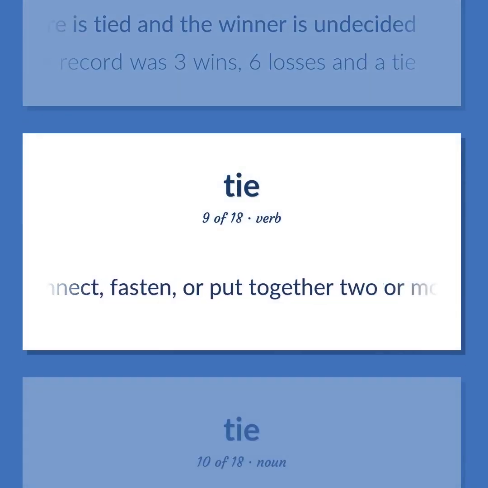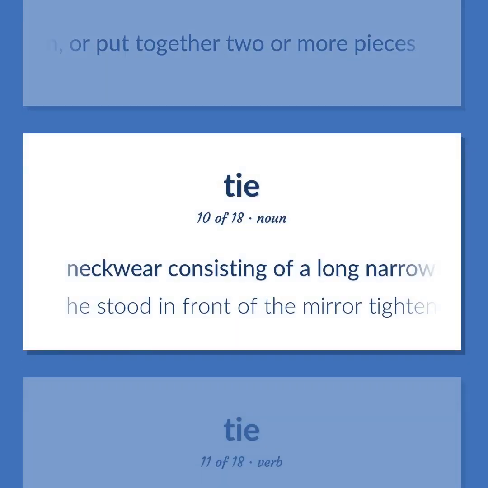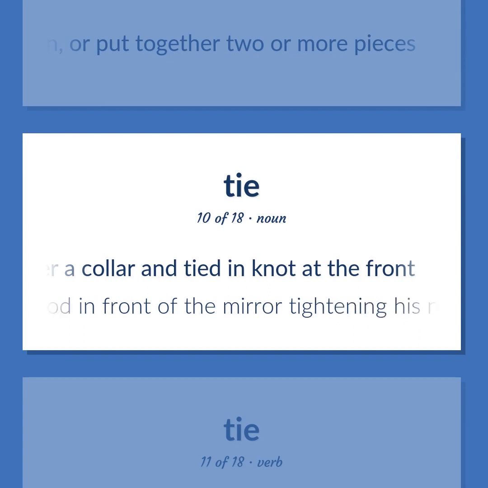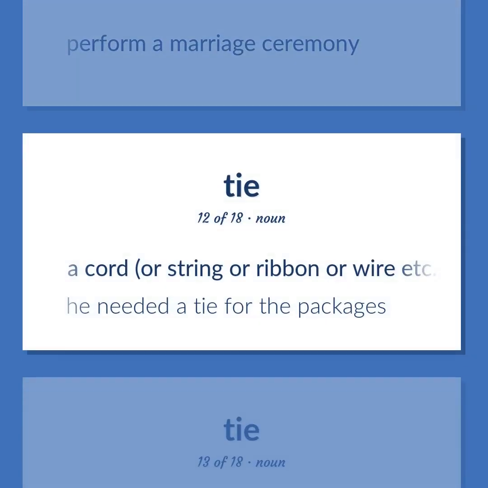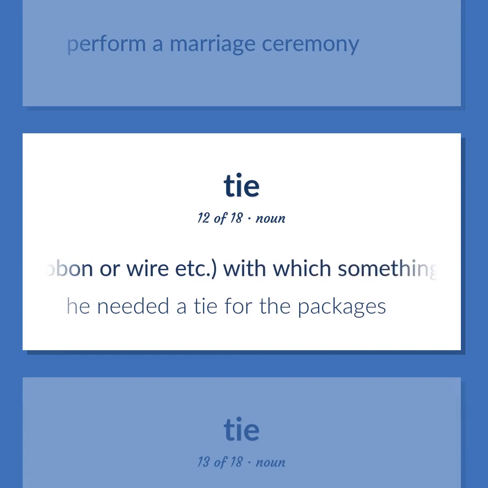Connect, fasten, or put together 2 or more pieces. Neckwear consisting of a long narrow piece of material worn, mostly by men, under a collar and tied in knot at the front. He stood in front of the mirror tightening his necktie. Perform a marriage ceremony. A cord, or string or ribbon or wire etc., with which something is tied. He needed a tie for the packages.